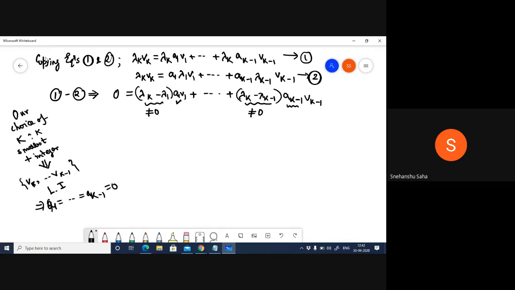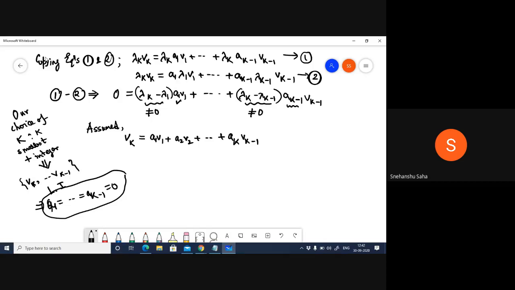But remember, if all of these are 0, what was our initial supposition? This is what we assumed, right? We set this up. We assumed that v_k is a1 v1 plus a2 v2 and so on, where k is the smallest positive integer such that v_k is written like this, right?